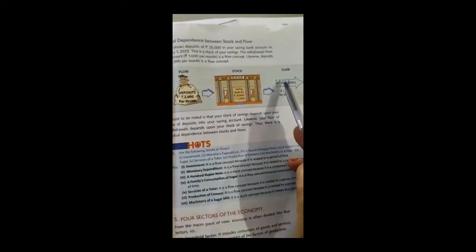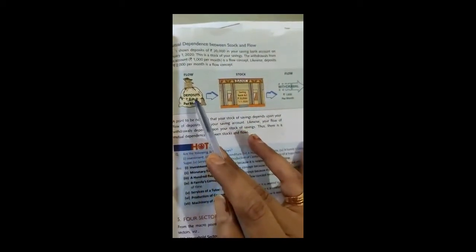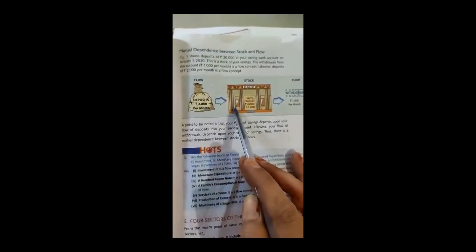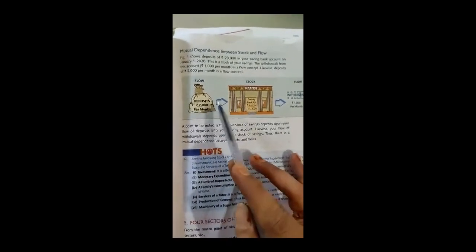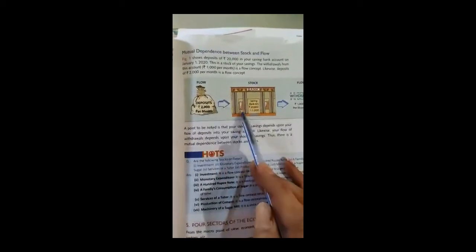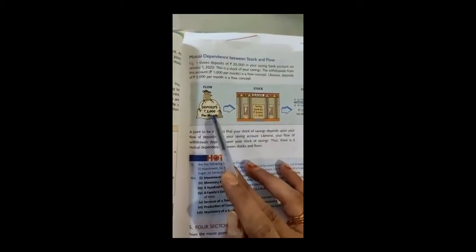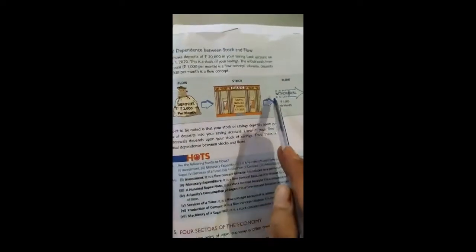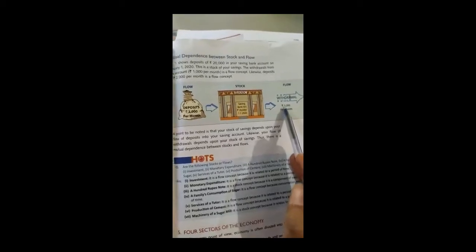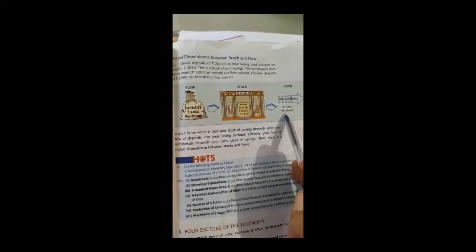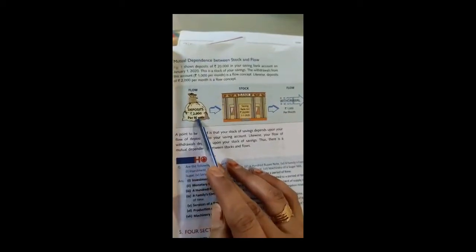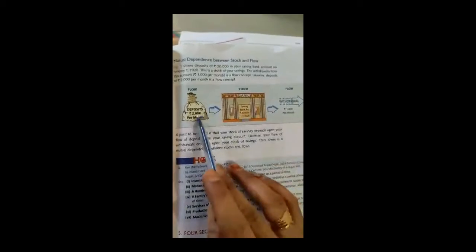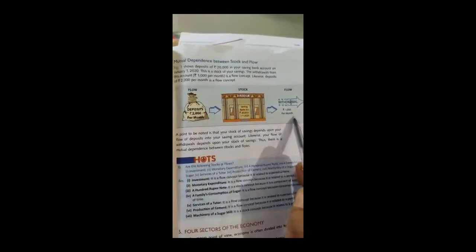Okay, while if you are continuously depositing 2,000 rupees per month, it means per month, but it is not clearly mentioned, maybe on 5th of March or maybe on 7th of April, but per month you are continuously adding 2000 rupees in your bank account. And you are continuously withdrawing also 1000 rupees. It's also mentioned per month. So depositing is also a flow concept and withdrawal is also a flow concept, because these are continuously going on processes.